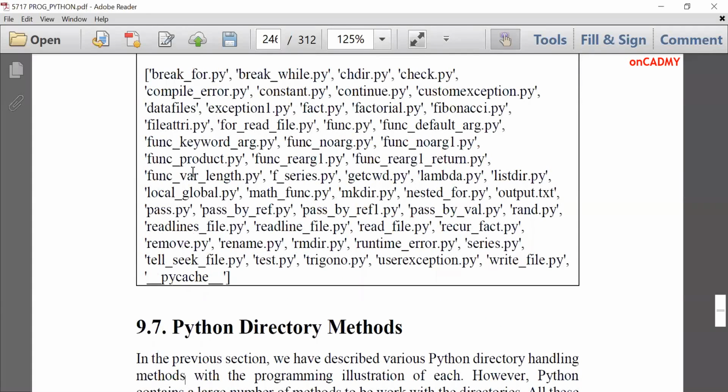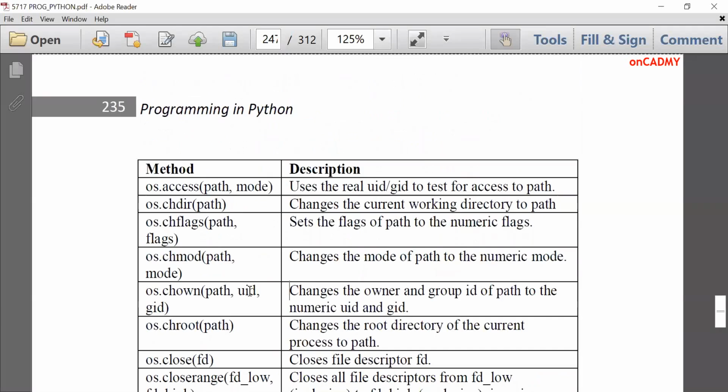Next are Python directory methods. There are various methods available with directories. This is a list of them. You can go through them. You can also take a screenshot, and according to your need, you can use them. os.access uses the real UID/GID to test for access to a path. Change directory we have already studied. Change mode, change owner.